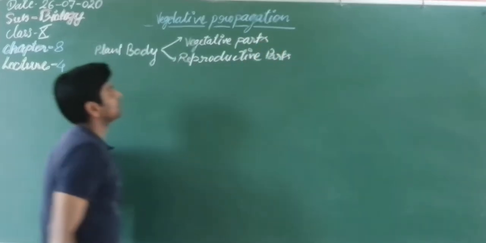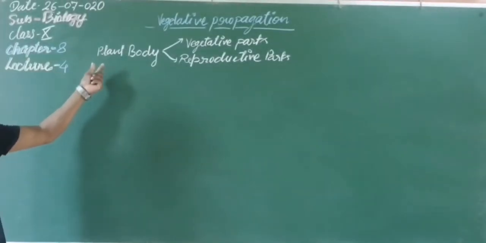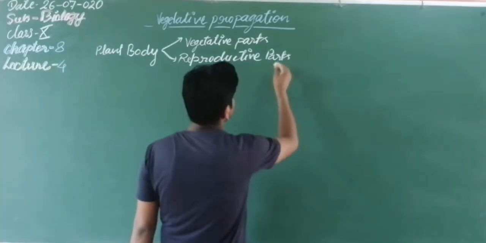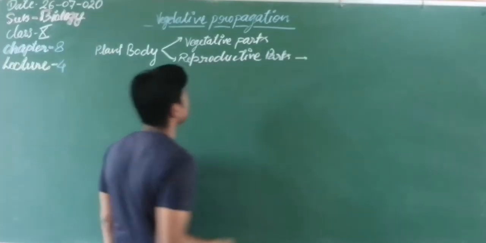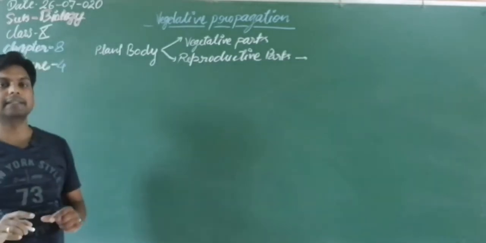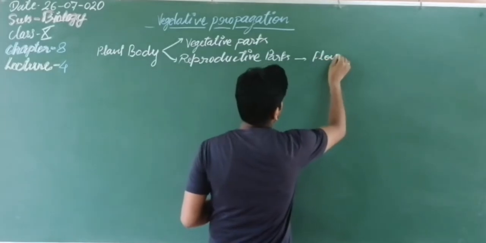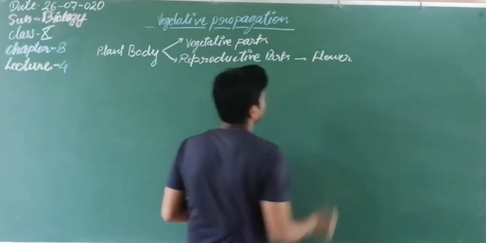So these two types of parts are present in a plant body. First we will discuss the reproductive part. In plants, the reproductive part is the flower.